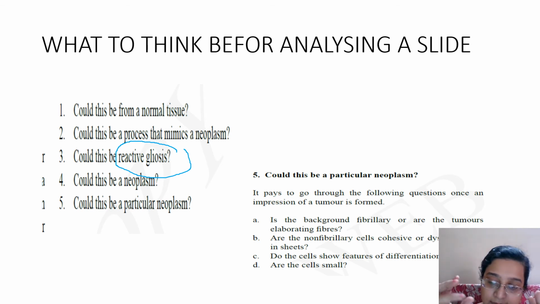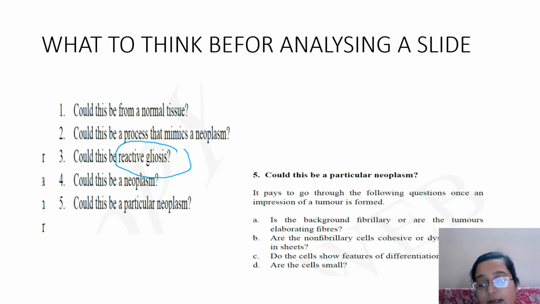Astrocytoma has more hypercellularity, so the nuclei are very close together of whatever astrocytic cells you are seeing. Then of course they look for any inflammation, any other changes which might point towards necrosis, infective benign pathology, a regenerative pathology. Also, gliosis shrinks, tumor expands. So when you are looking at a histopathology slide and you see an area where you are confused about pleomorphism, that area will be a shrunken area as compared to the surrounding area which might be normal, and tumor is always infiltrating and expanding and diffuse.